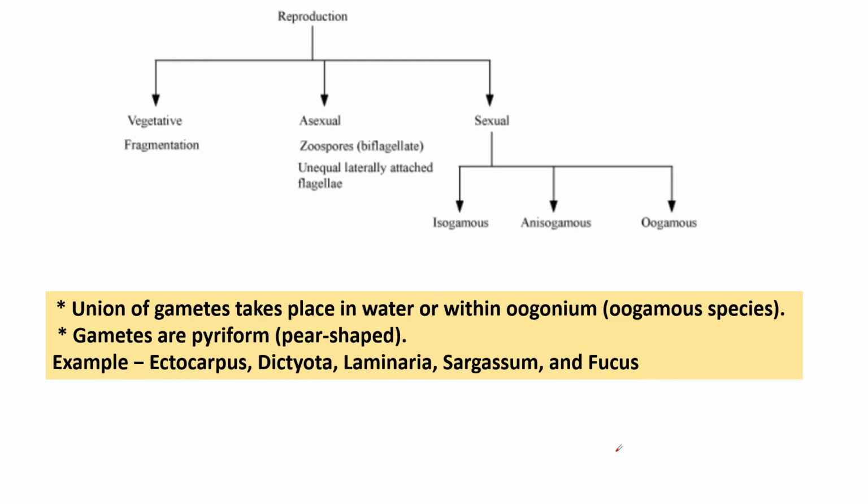The best example of multiplication by means of fragments is seen in Sargassum. All brown algae except Fucales produce either naked zoospores or naked aplanospores. The zoospores are biflagellate, with two flagella of unequal length laterally inserted, the longer flagellum projected forward and the shorter backward. These zoospores germinate into new diploid plants.